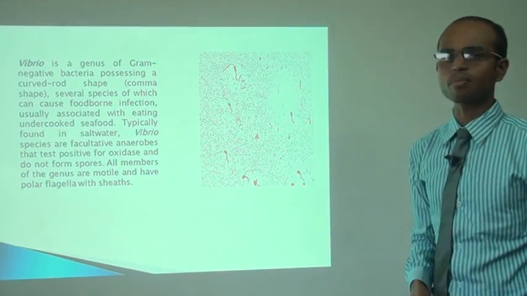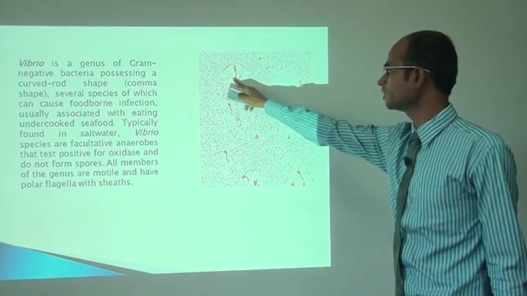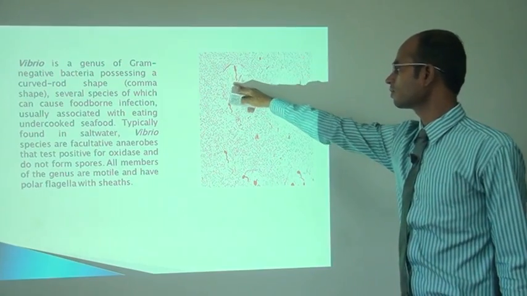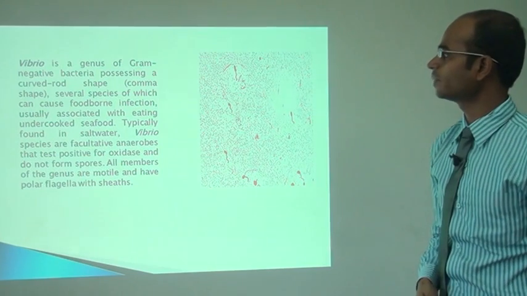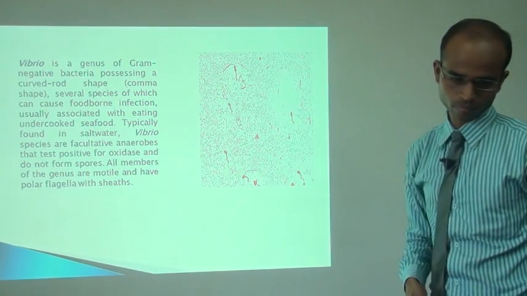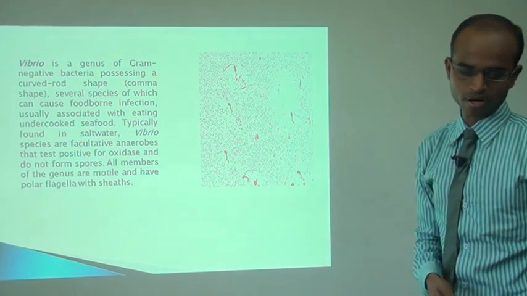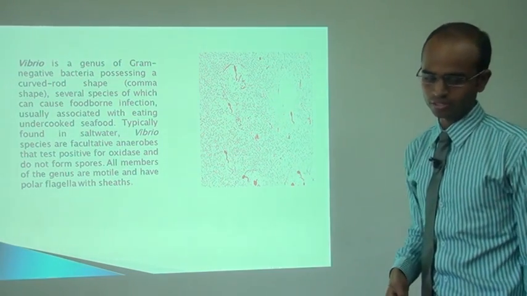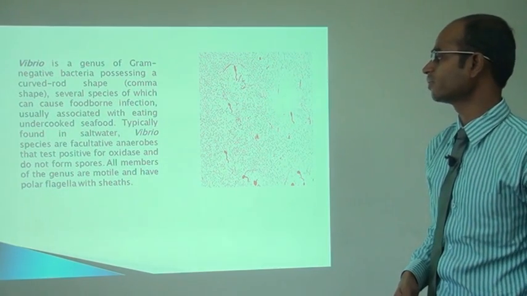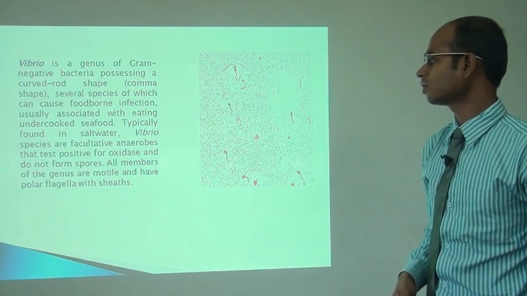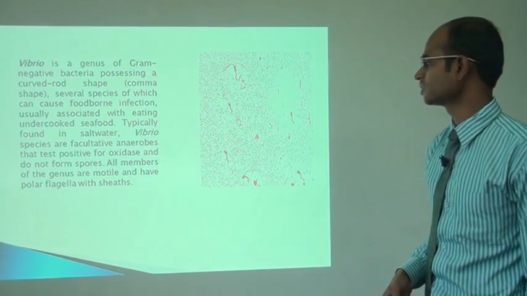Now, Vibrio is a genus of gram-negative bacteria having a curved rod shape. As you can see here, it is curved and rod shaped and red in color, that is, gram-negative bacteria. Typically it is generally found in salt water. Vibrio is a facultative anaerobe that tests positive for oxidase and does not form spores. All the members of the genus are motile and have polar flagella with sheaths.